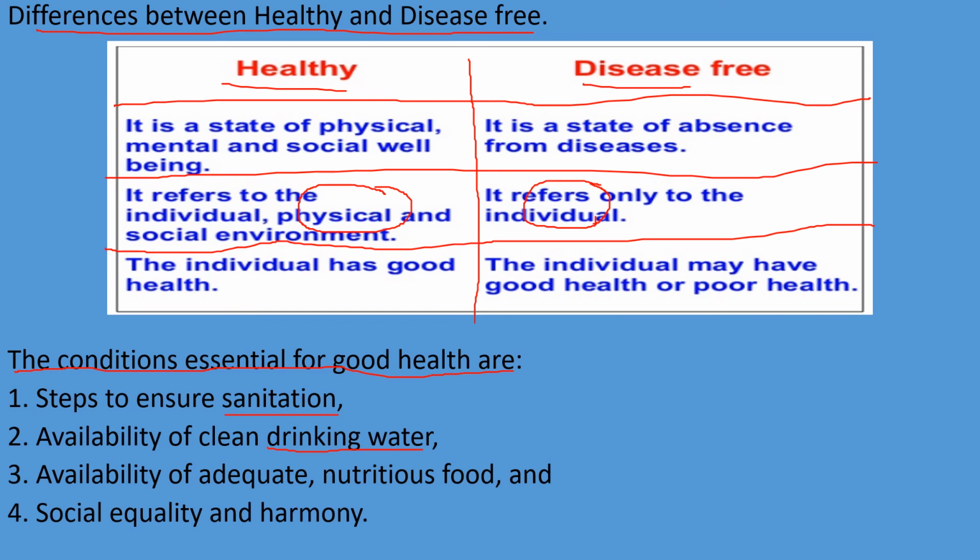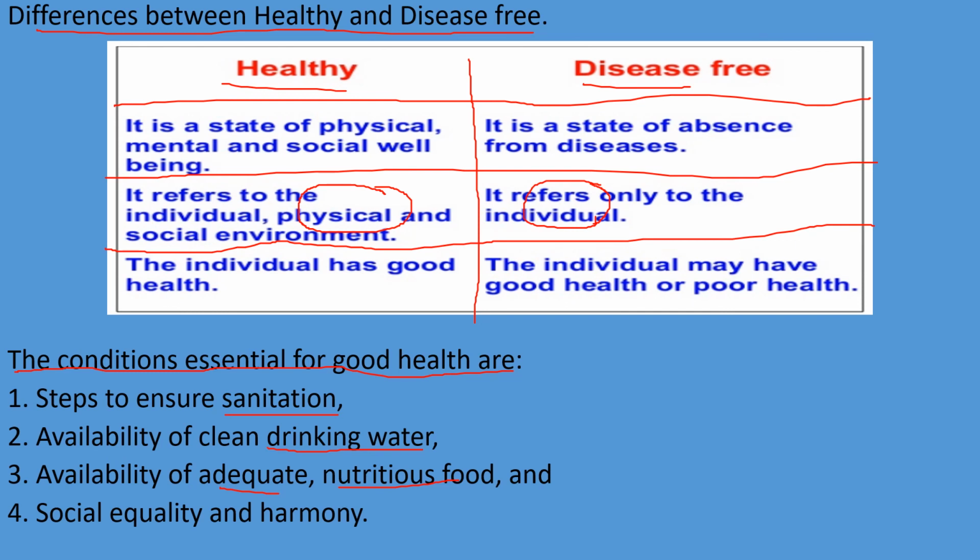We need to drink clean water, free from disease and from any kinds of poisonous substances. Clean water also contains good amounts of important minerals. Next, availability of adequate nutritious food, that is, we need a balanced diet.